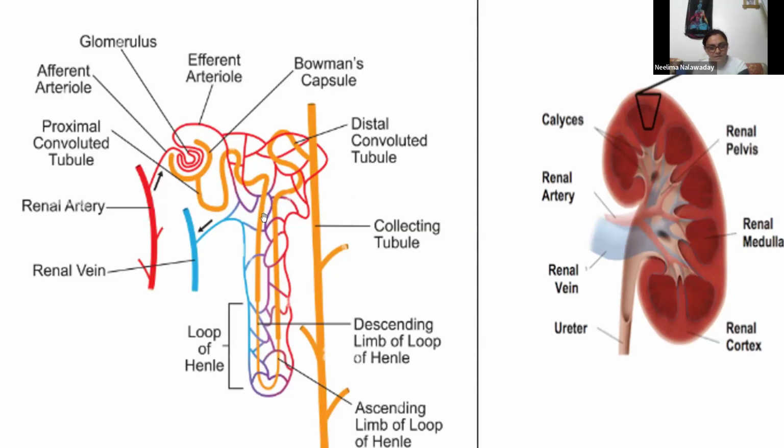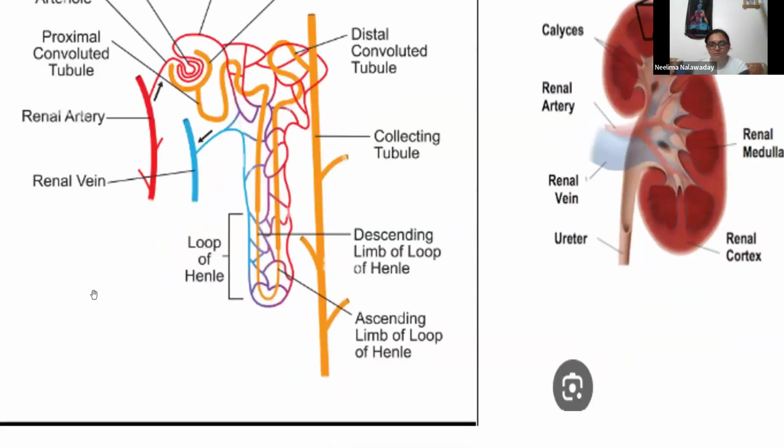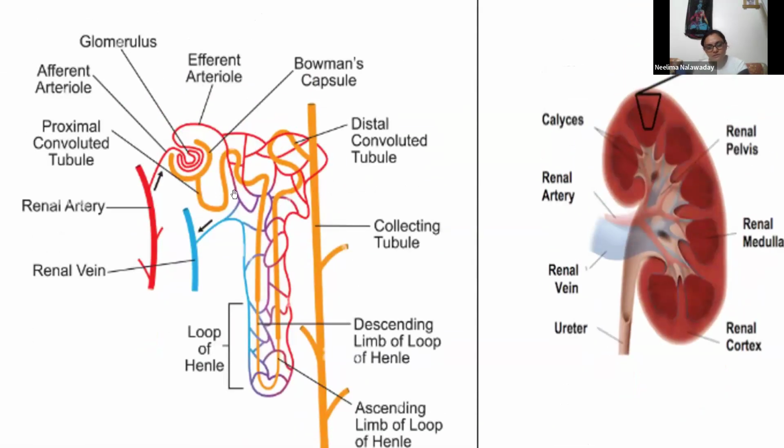and all these arterioles and venules have a net of capillaries, and the capillaries are connected with each other, and they are surrounding this loop of Henle. And I'm not mentioning all these medical terms because it is again confusing. So just try to understand the mechanism, that's it. And then reabsorption of water and salts from the tubule into the blood in the renal vein, and then this urine is getting transferred into the collecting tubule, and the collecting tubule is connected to the ureter.